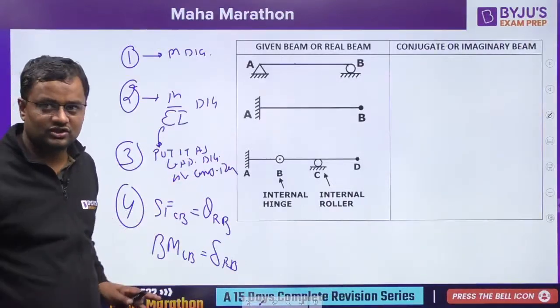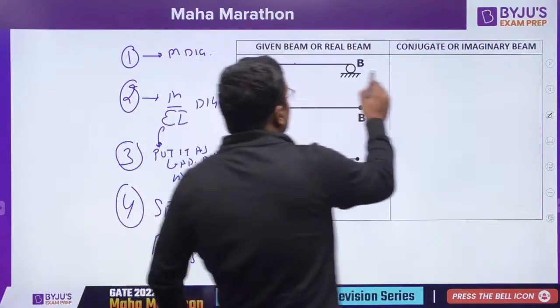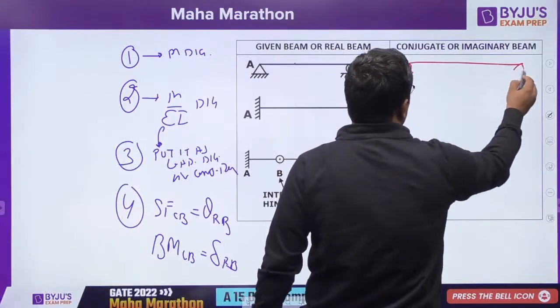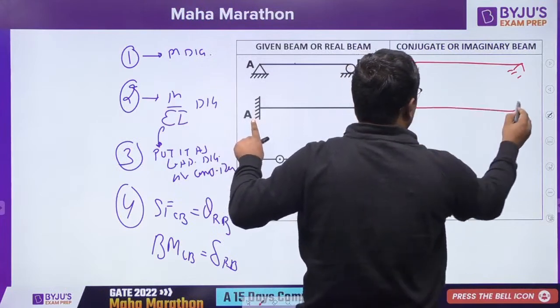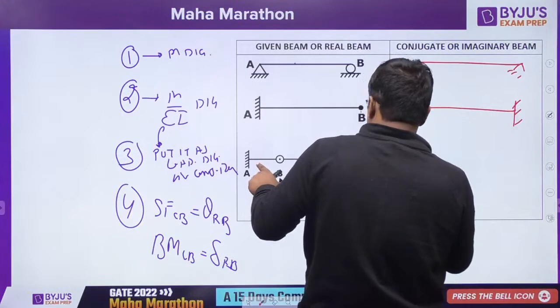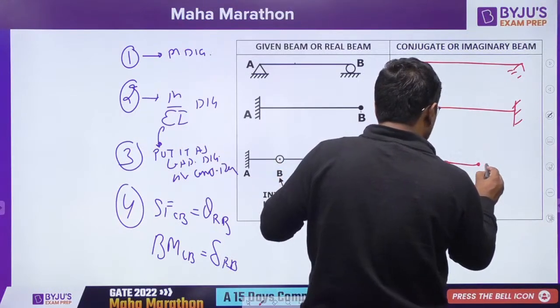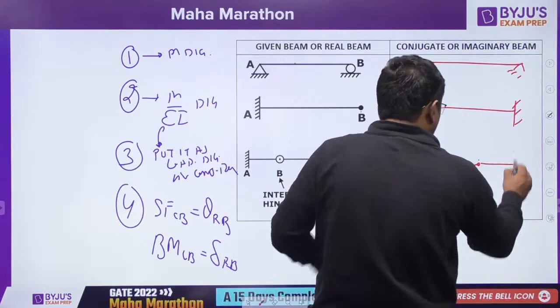Now, nothing you have understood yet. Let me tell you an example, then you will understand everything. First of all, the conjugate of this beam will be like this. Fixed will change to free, free will change to fixed. Internal hinge will change to internal roller, internal roller will change to internal hinge.